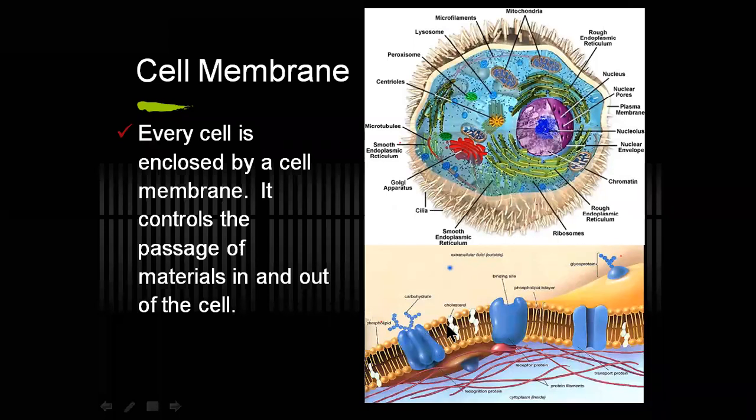The proteins which are compactly arranged within the lipid layer are called intrinsic proteins. Some of the proteins which we observe here on the cell membrane are loosely attached, and they are called extrinsic proteins. These extrinsic and intrinsic proteins provide extra strength to the cell membrane. At the same time, these proteins are associated with carbohydrates, hence they are called glycoproteins.